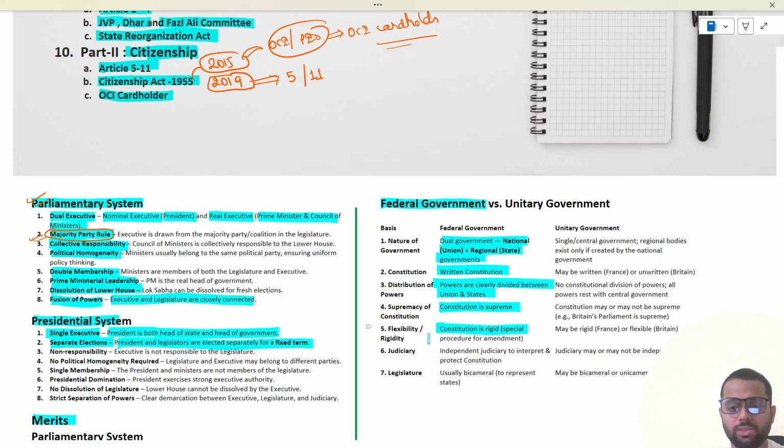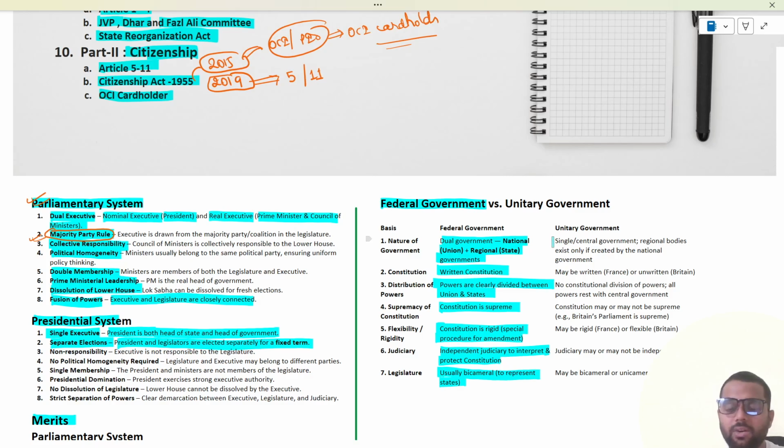Flexibility, that is, the constitution is rigid as well as flexible. An independent judiciary interprets and protects the constitution. We have seen various times the legislature interpret the constitution as per their suitability, but the real interpreter is the judiciary, which is not working for the government of India, but working independently. And the legislature is usually bicameral, that is, there are two houses, the upper house and the lower house.